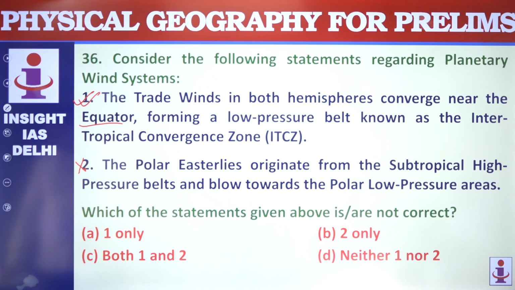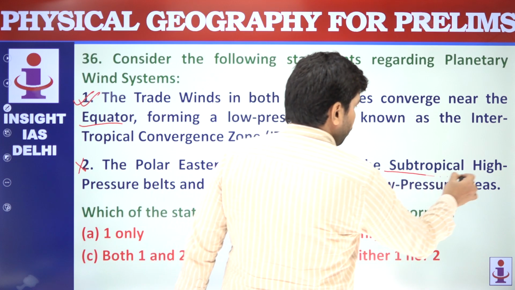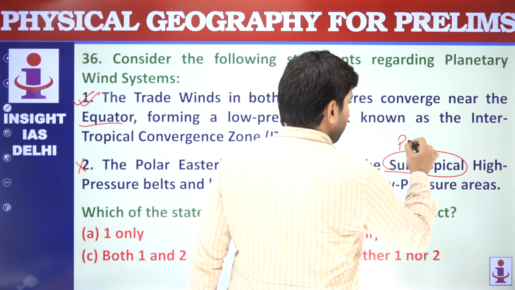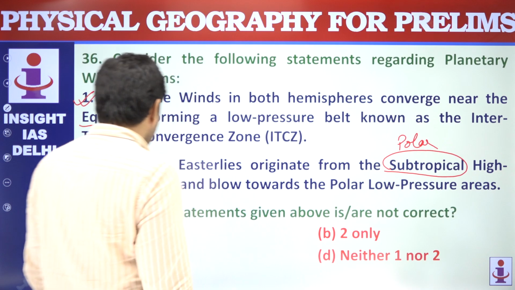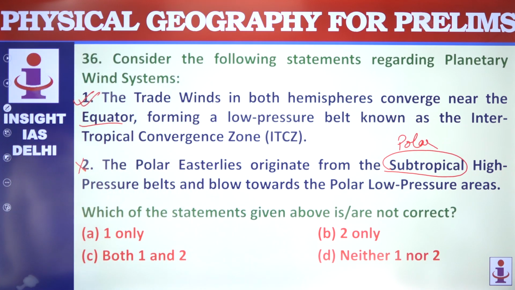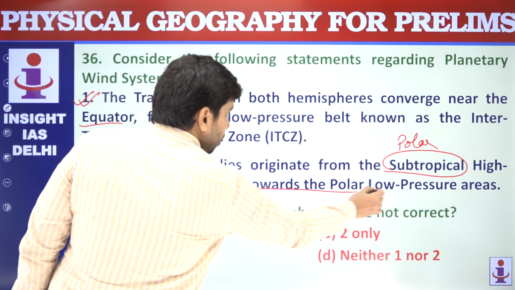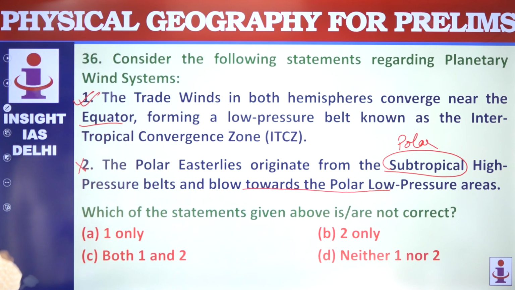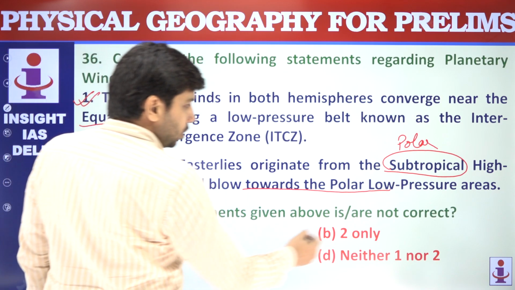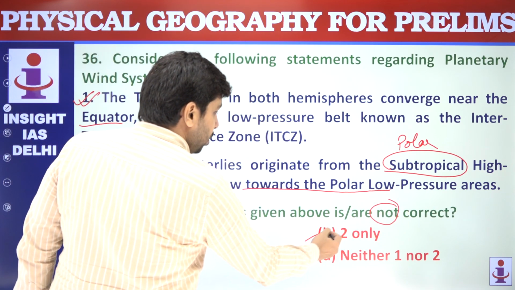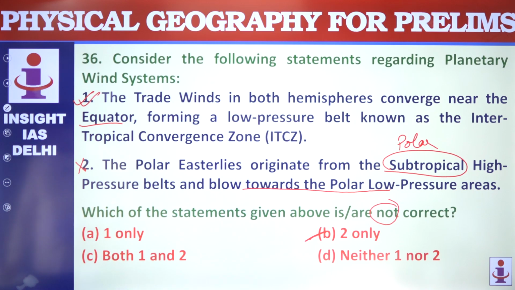Why so? Because the polar easterlies actually originate from polar high pressure zones, not subtropical highs. It is saying subtropical highs. Actually, they originate from polar high. तो polar high zone से they originate and they blow towards subpolar low pressure. It is saying towards low pressure. So because of this, this statement is not correct. Question is asking about not correct statement. B will be your answer.